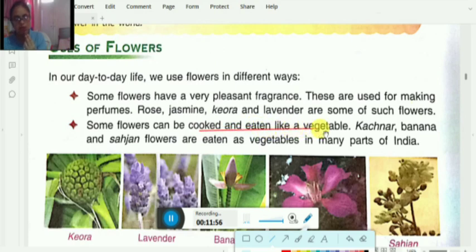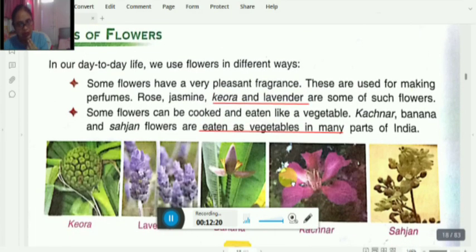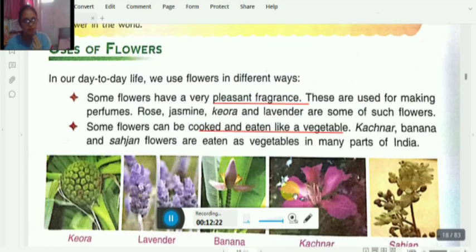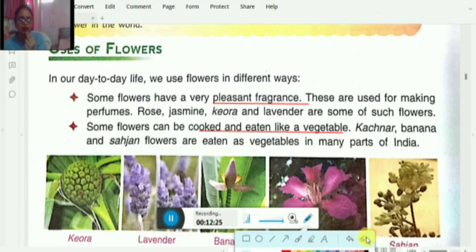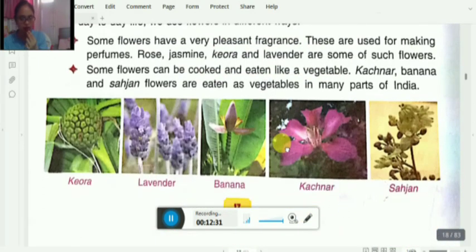Those are kachnar, banana and sahjan flowers. Not only this, cauliflower and broccoli are also such kinds of flowers which are eaten as vegetables in many parts of our country. Look at the picture. The kevra, the lavender, the banana, the kachnar and the sahjan flowers are given in your book.